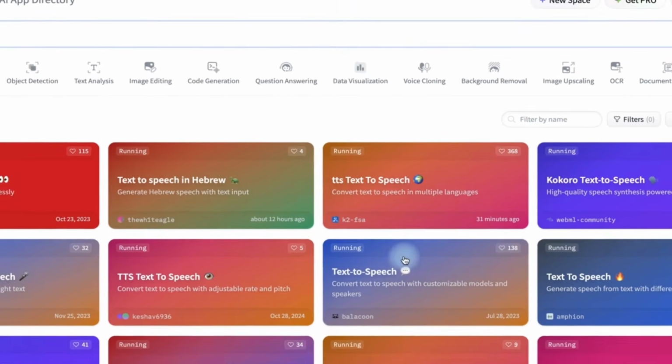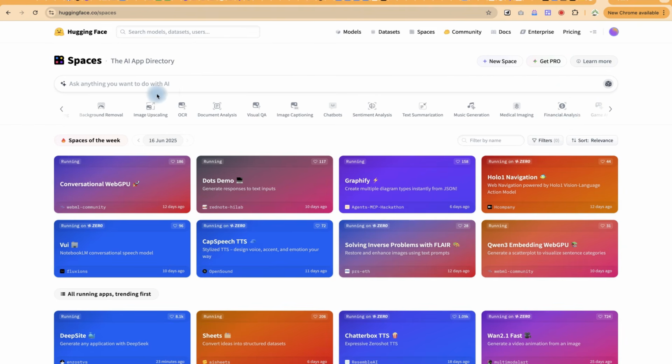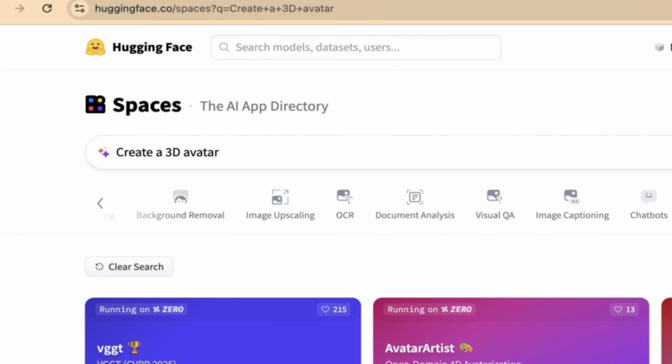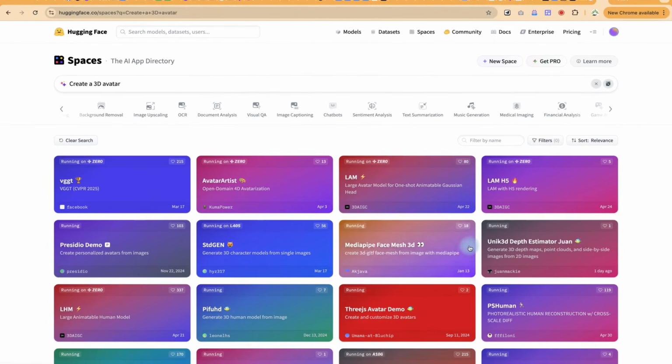and you can use it for your own content as well. Once you select any of them, you can go ahead and type in your text and it's going to convert it into speech for you directly. Alternatively, if you want to try on your own, you can just click on this dice to give you an idea of the kind of models that you have. We can see this one, say create a 3D avatar. You can see some of them that you can use to create the avatar from directly.